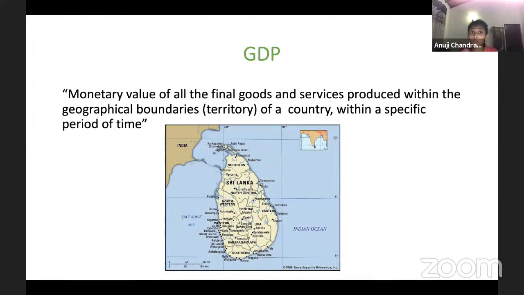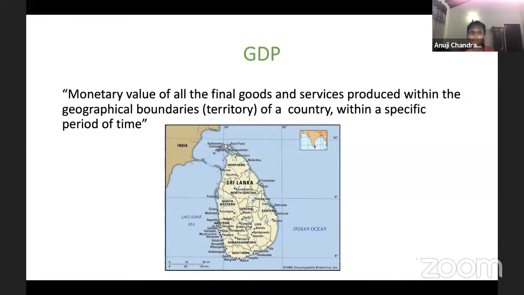The word domestic, you say domestic appliances, whatever it is. Domestic is inside. You say inside my home is domestic, so gross domestic product is the value of the goods and services that is produced inside Sri Lanka.